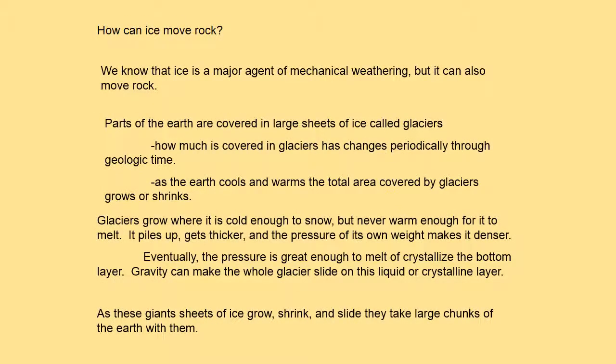Ice cannot move as quickly as liquid water, but it can cause rock to move, so it is also a potential agent of erosion. In particular, glaciers, which are large sheets of ice, have tremendous erosive power. They move in a couple different ways, and as they move, they can take large chunks of earth with them, carving divots and large canyons into the earth.